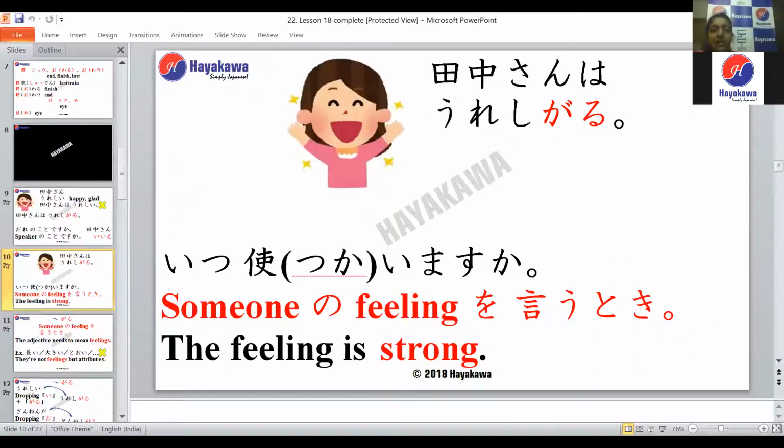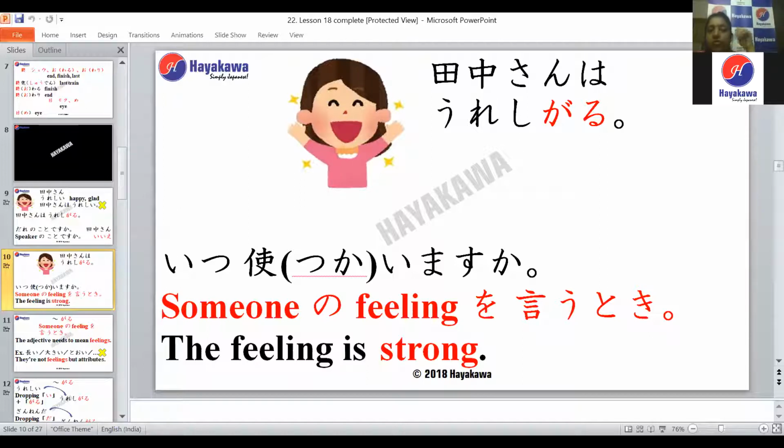So you have Tanaka-san wa ureshi garu, right? Tanaka-san looks happy. So it's a sukai maska. When will we use this expression ureshi garu? When someone is happy. Correct.